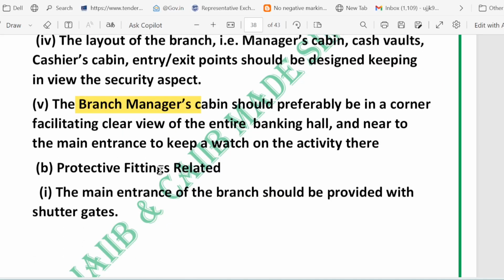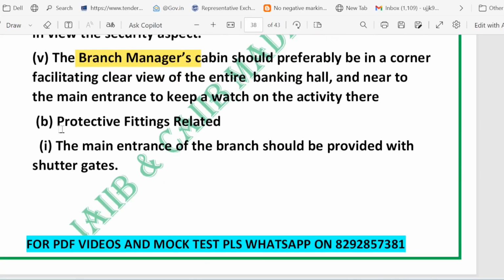The cash vault or strong room must be placed where access is limited and supervised. And the cashier cabin should face the vault. Now, what about the protective fittings?